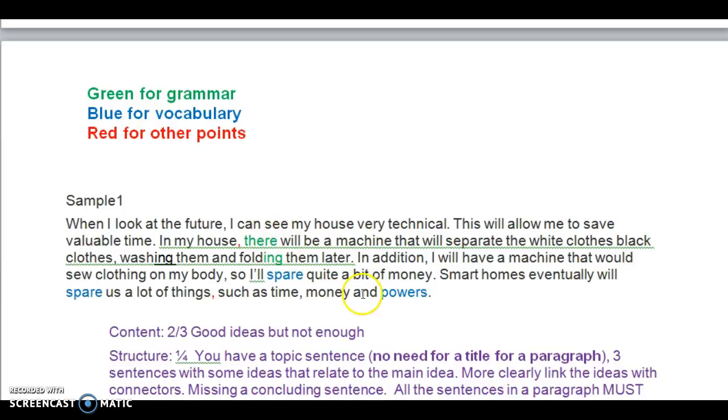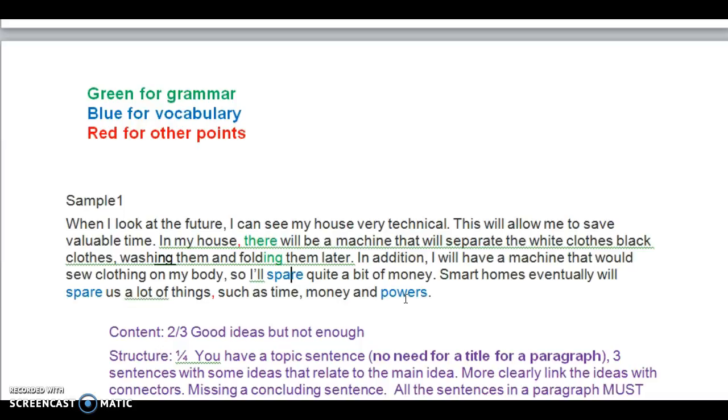And then if I look here and I say, wait a second, there aren't really that many mistakes. There's the "in my house will be," it should be "there will be." If you have washing, then you need folding. There's misuse of the word spare. It should be waste. And the word powers, I really don't understand.